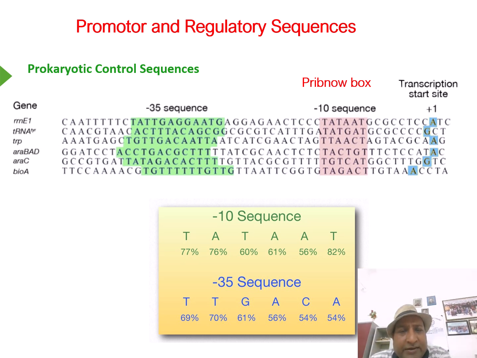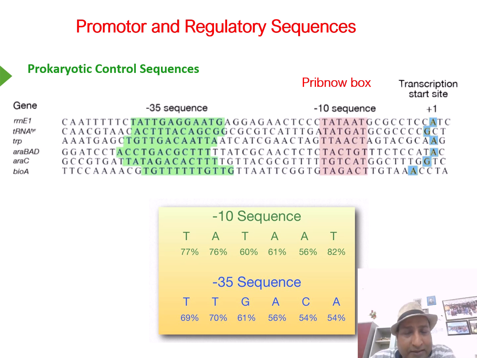Promoters in prokaryotic cells. That is known as a TATA box sequence. It is situated minus 10 nucleotides upstream from the transcription start site. It is a consensus sequence, not necessarily always TATAAT. There may be something different also, like TATGATGTG, and this is known as the Pribnow box in the case of prokaryotes, and the Hogness box in the case of eukaryotes.